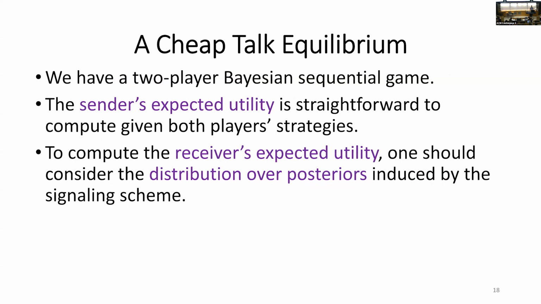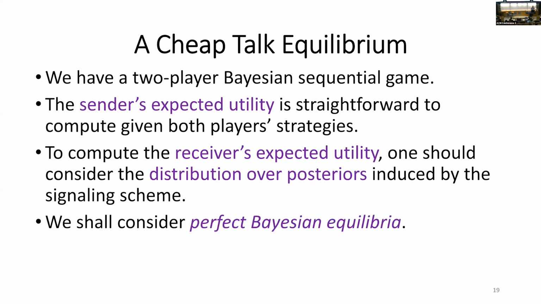So now let's finally define the equilibrium concept. So we're talking about the two-player Bayesian sequential game. And it's really straightforward to compute the sender's utility given the strategies of both players. But to compute the receiver's utility, we also need to consider the distribution that the signaling scheme induces over the posterior distributions, because without the posterior distribution, we don't know what would be the receiver's best reply to observing a certain signal. What action should the receiver pick?